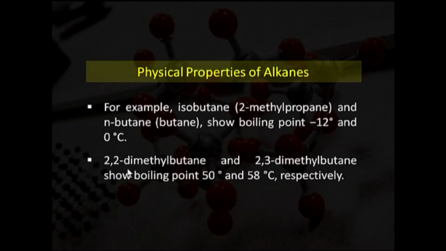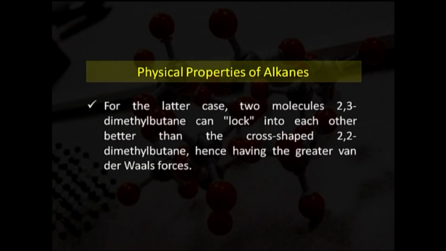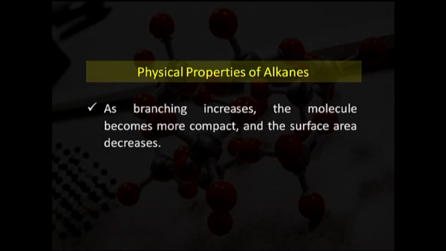2,2-dimethylbutane and 2,3-dimethylbutane show boiling points of 50 degrees and 58 degrees Celsius respectively. It is also an example of surface area. In the latter case, two molecules of 2,3-dimethylbutane can lock into each other better than the cross-shaped 2,2-dimethylbutane, hence having greater van der Waals forces. As branching increases, the molecule becomes more compact and the surface area decreases.